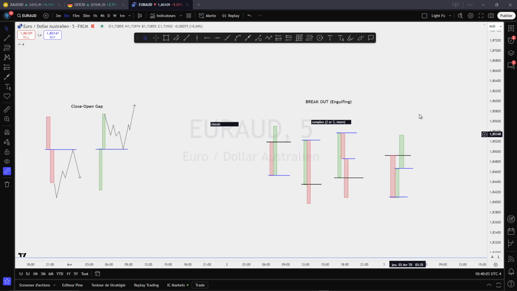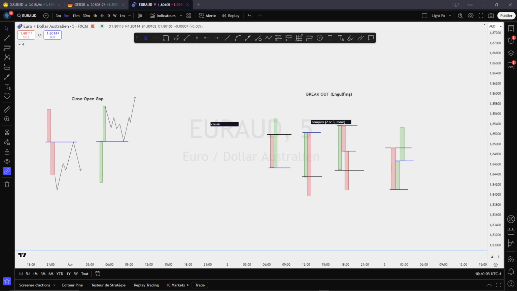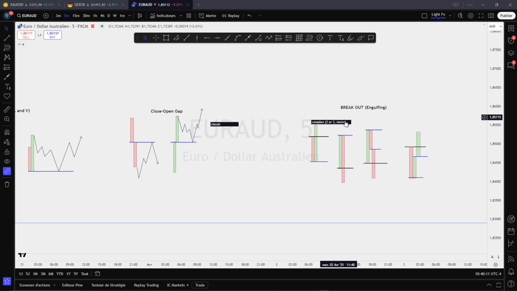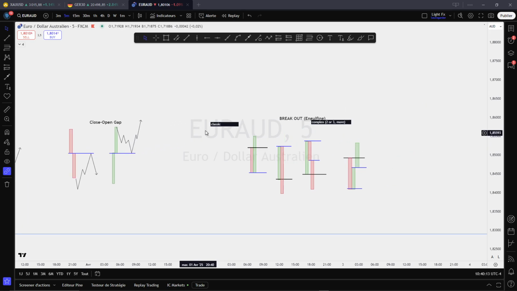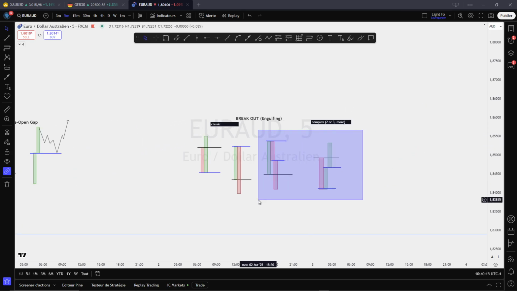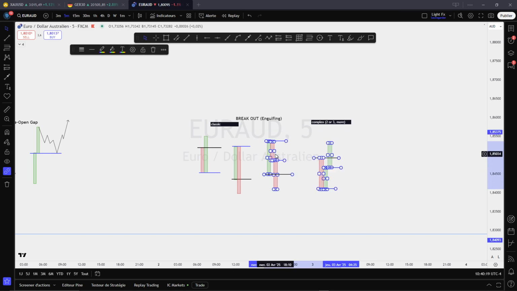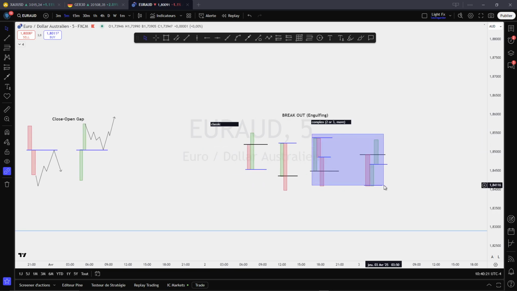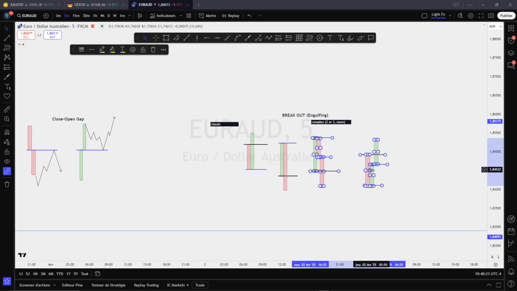Let's go quickly on the chart. I'm going to show you the engulfing and or the breakout. Oh, I didn't show you how price will react to the levels. Let me show you quickly. Sorry, I'm doing this freestyle. I did not plan anything.